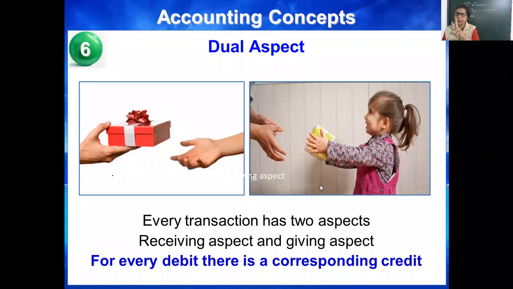So every transaction has two sides. Whenever you will post the entry, you will think two things. Who is the receiver? Who is the giver? What comes in? What goes out? What are the expenditures? What are the incomes? Means in every transaction there will be two sides. That's why it is known as dual aspect.